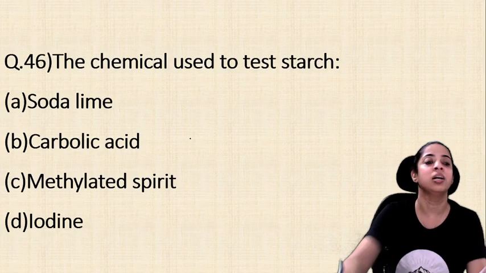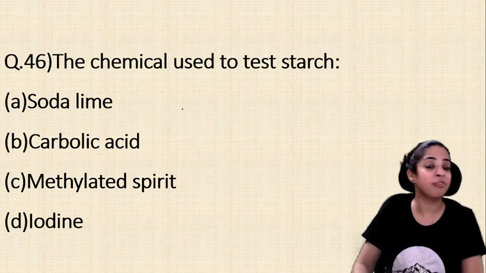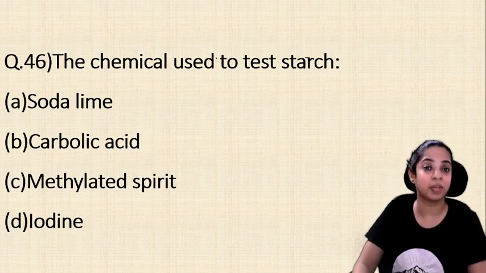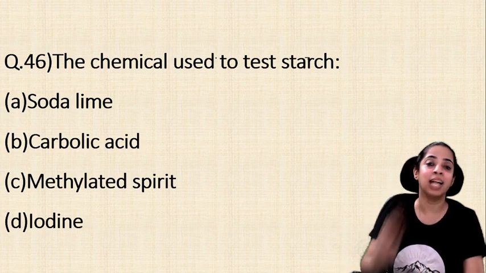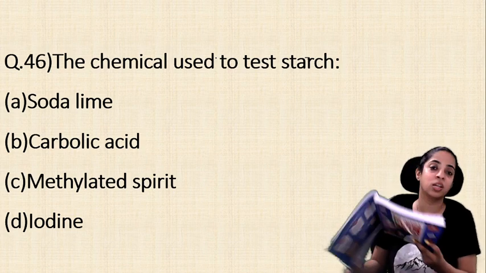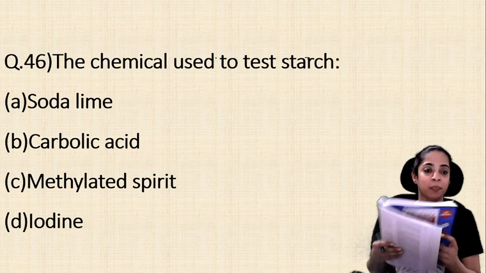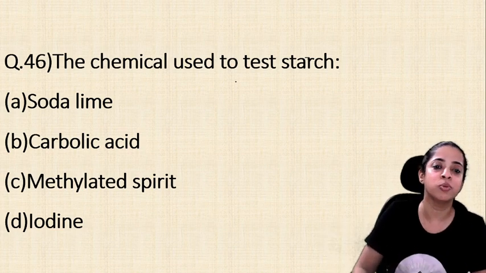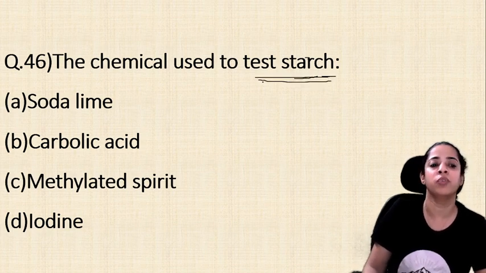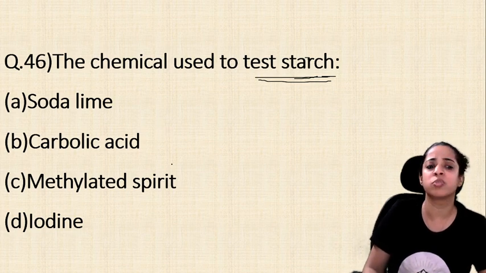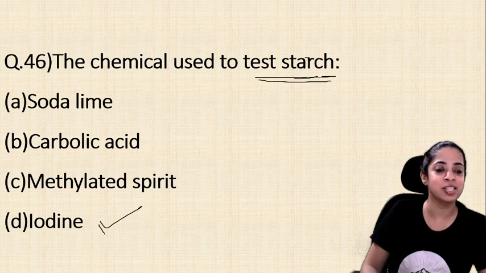Let's go ahead. I am going really fast so that you don't waste so much of time. If you are liking some of the questions, pause the video, write the question, tick on the correct answer. The chemical used to test starch is. In the test of starch, which chemical do we use? Soda lime? Carbolic acid? Methylated spirit or iodine? Yes, we do use iodine.